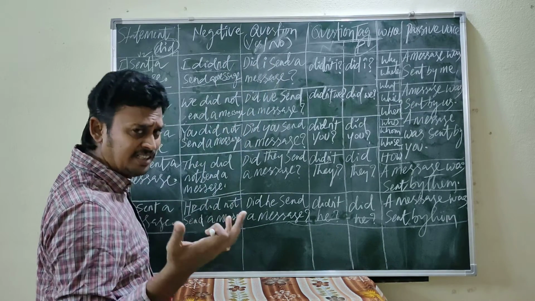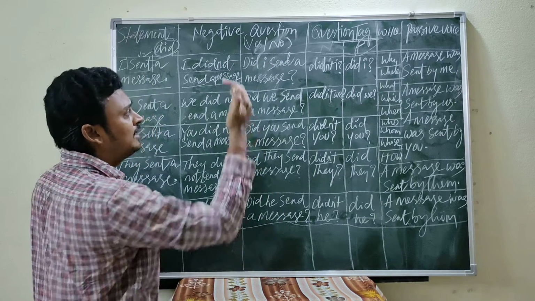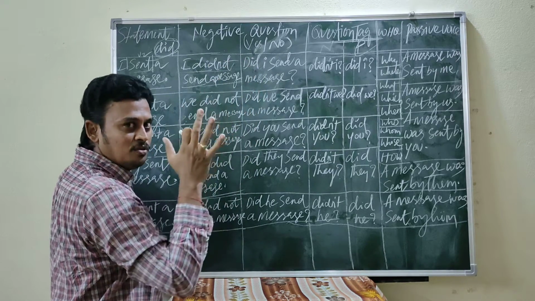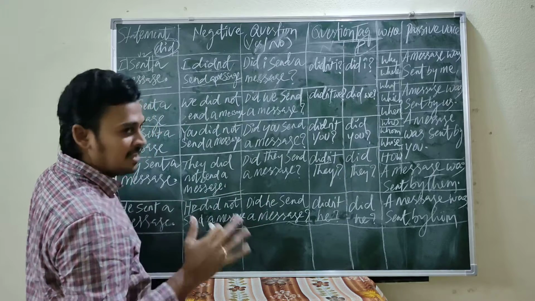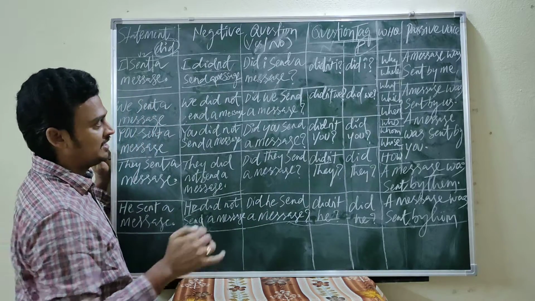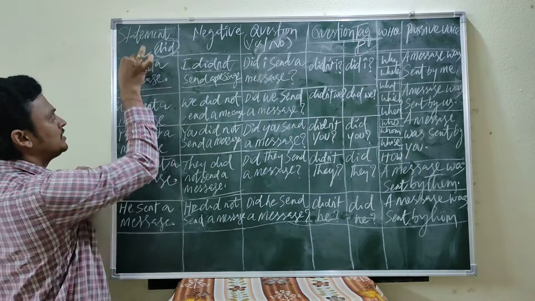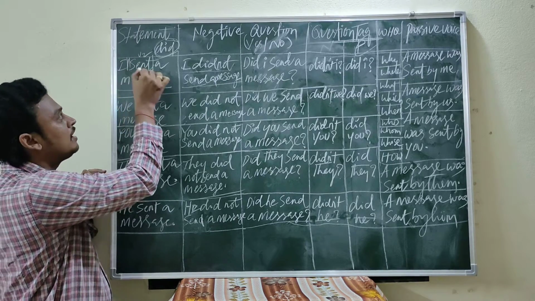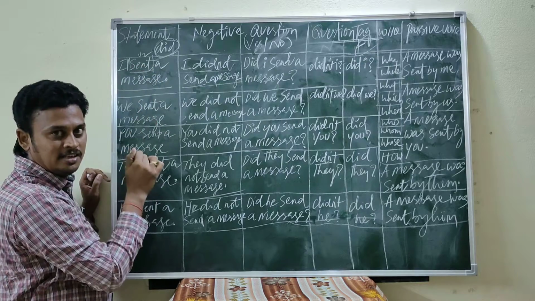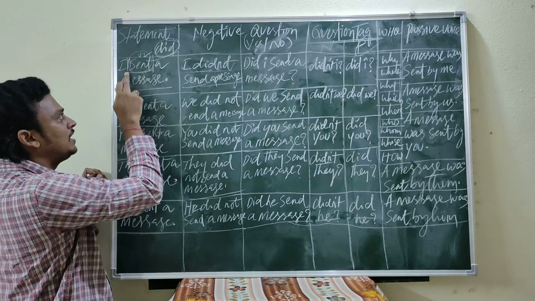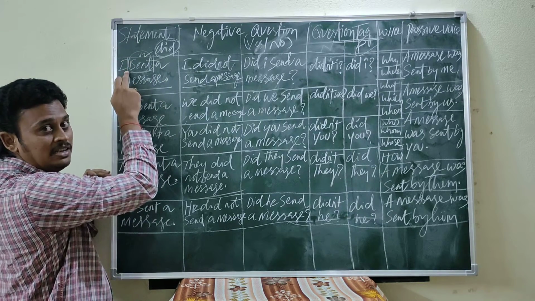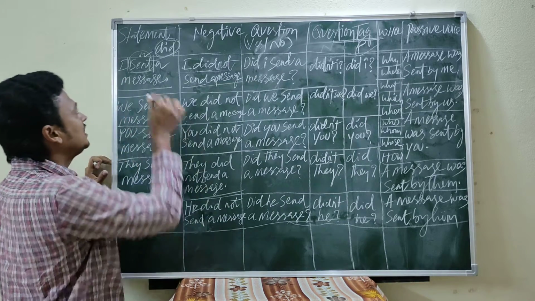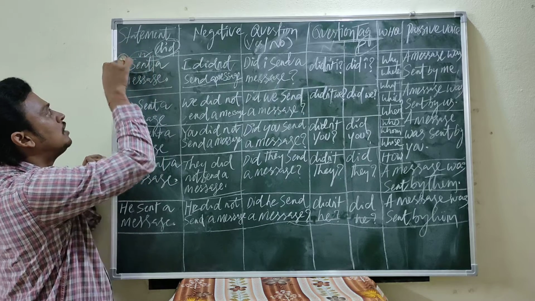Question. Question is a yes or no question. Whenever you find the helping verb comes in the beginning of the sentence, that is a question. Did I send a message? Simple. Here did form is there. Why? Because the verb is past tense. When the verb is in the past tense, definitely here the helping verb is did. When we are converting to a question, the helping verb comes in the beginning of the sentence.